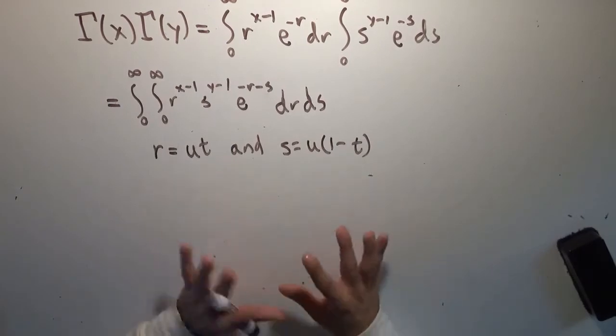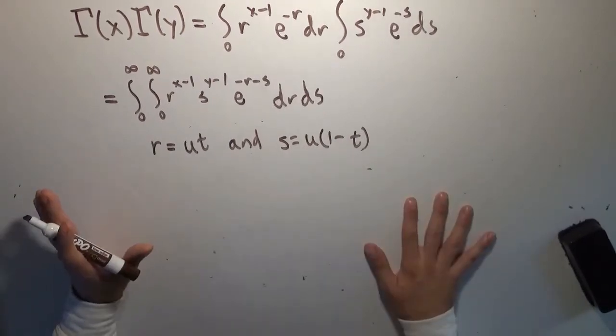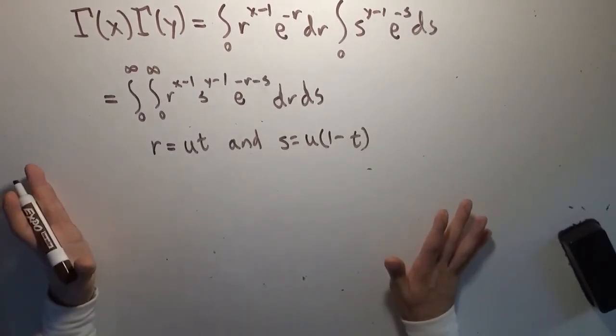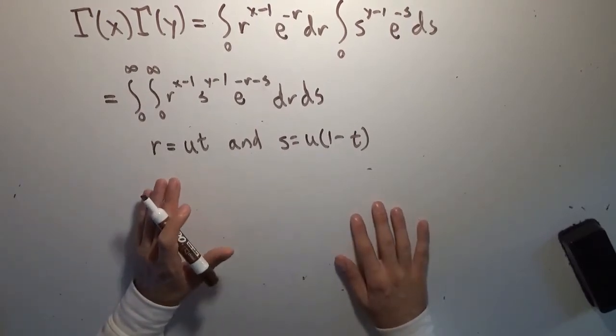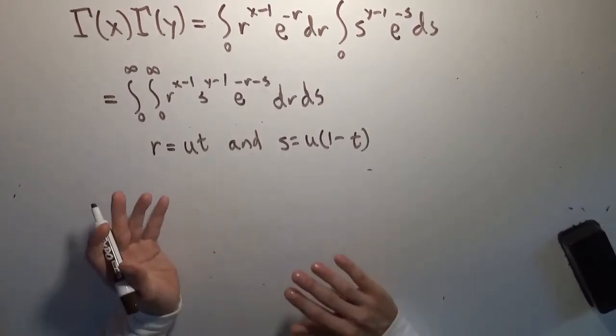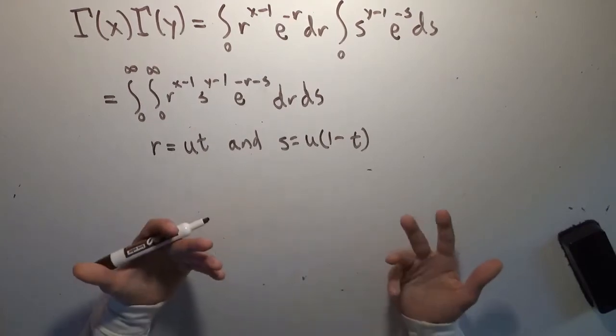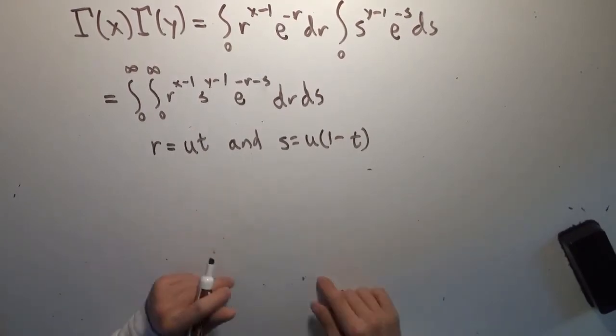So we need to be especially careful here, because we need to consider, much like when you convert into polar coordinates, where you have your x and y put in terms of r and theta, you then have to consider the Jacobian matrix. We have to do the same thing here.